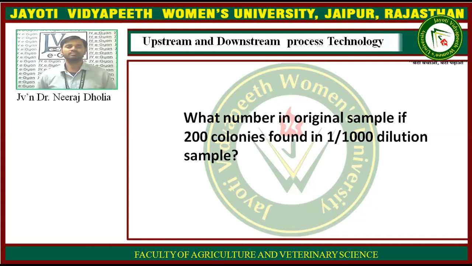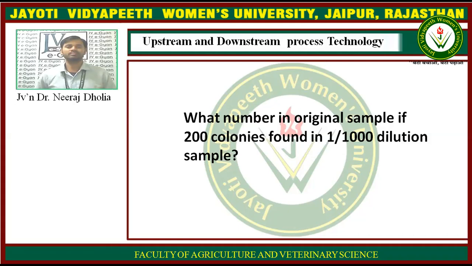If you have an agar plate and you can count 200 colonies, and you plated a sample which is 1000 times diluted from the original sample, you can simply multiply the number of colonies by the dilution factor, that is 1000. So 200 into 1000 is 2 lakh.